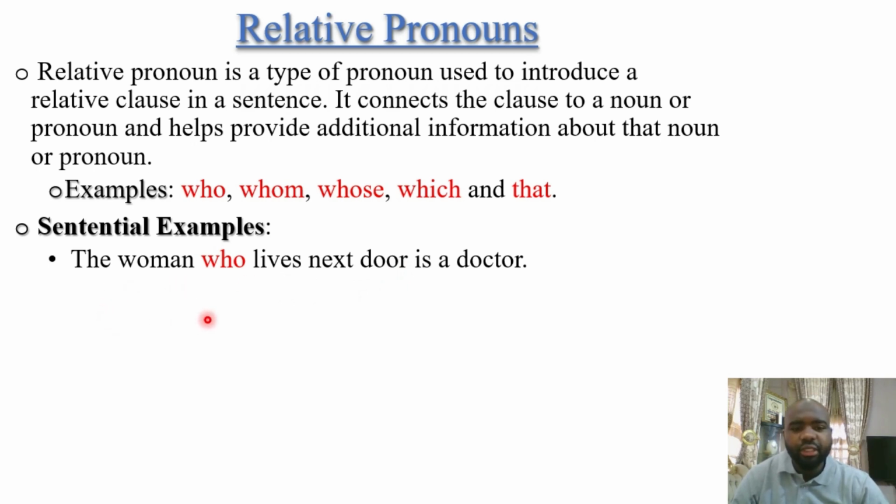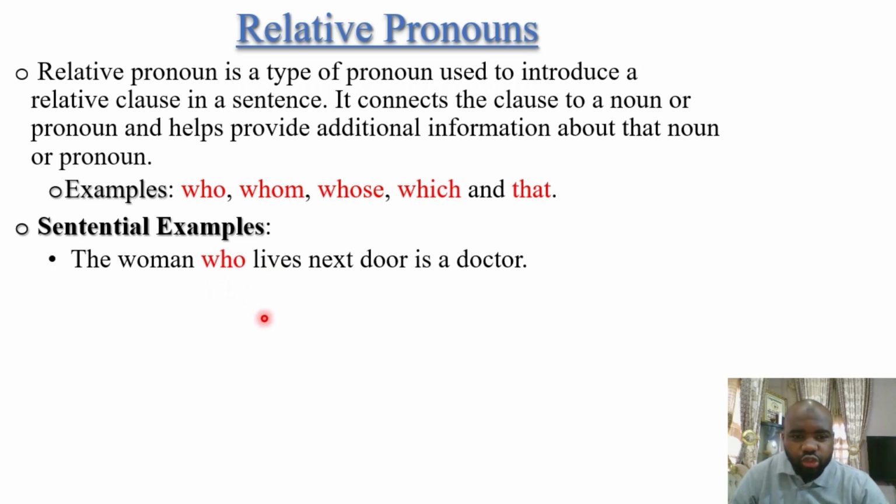The woman who lives next door is a doctor. So you see, who here is a relative pronoun, because woman is a common noun here. So who here is a relative pronoun.